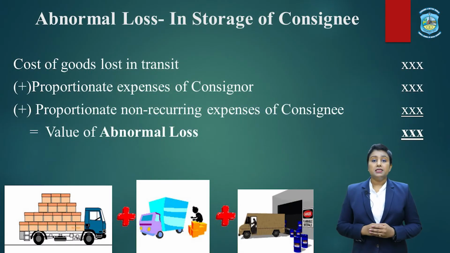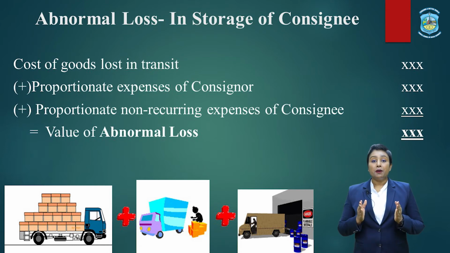Now, let us understand the valuation of abnormal loss in the storage of the consignee. If any kind of abnormal loss like theft or fire occurs in the storage of the consignee, in that case you have to go one step ahead. That is, take the cost of the goods lost just as in the previous case, add to it the proportionate expenses of the consignor just as in the previous case, and the proportionate expenses of the consignee as well.